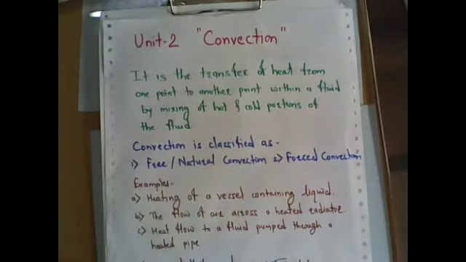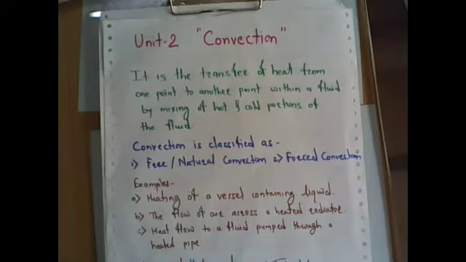When we are dealing with liquids or gases, it is called convection, because when we discussed conduction, conduction occurs mainly in solids. It also occurs in liquids and gases, but the majority of conduction examples are in solids only.